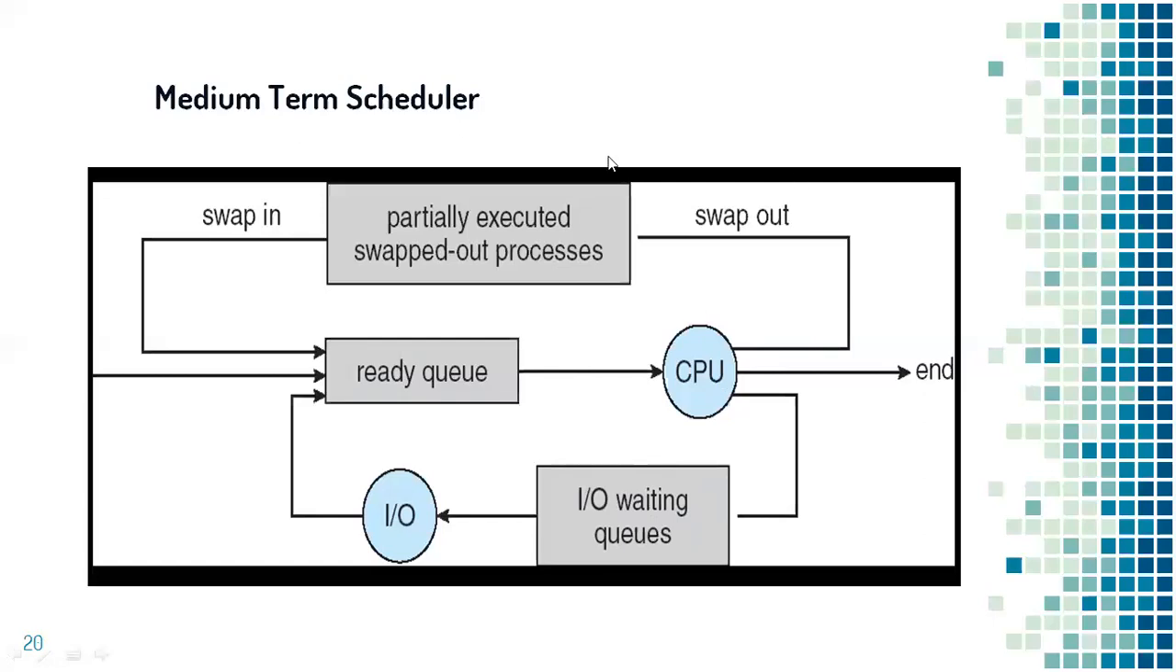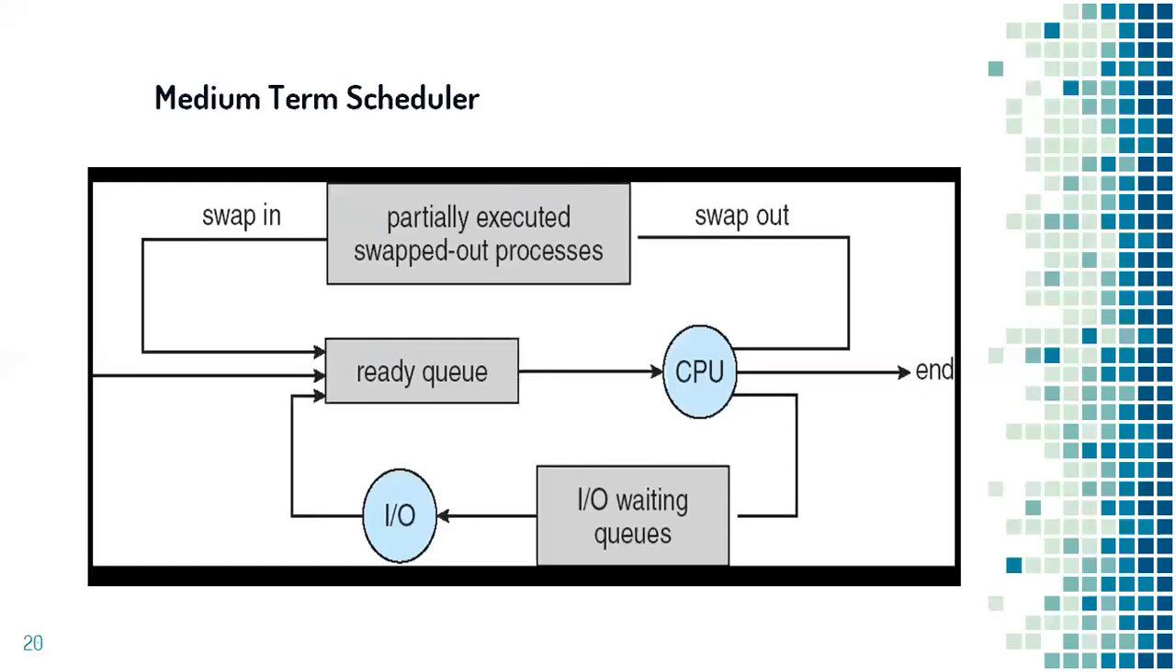Along with this, the medium term scheduler will be added so that the medium term scheduler keeps an eye on the degree of multiprogramming. Whenever the degree of multiprogramming is too high, some of the processes will be swapped out onto another queue and later they will be swapped in once the load reduces on the CPU. So basically medium term scheduler is required for reducing the degree of multiprogramming and improving the performance of the CPU.